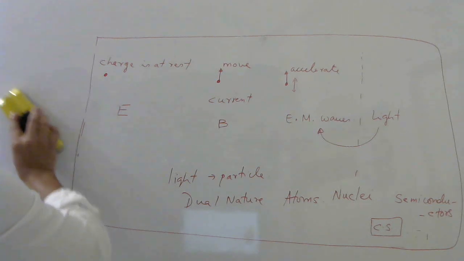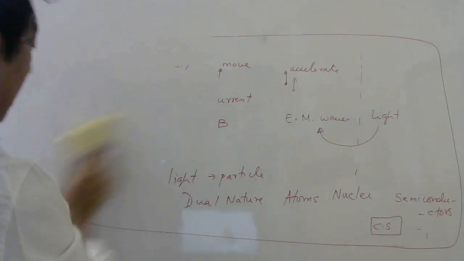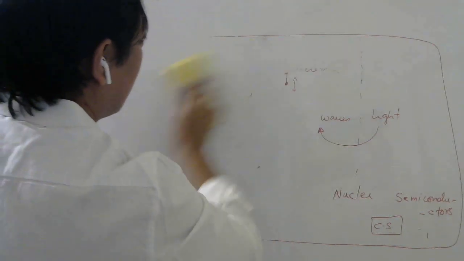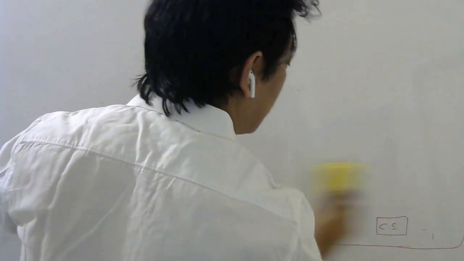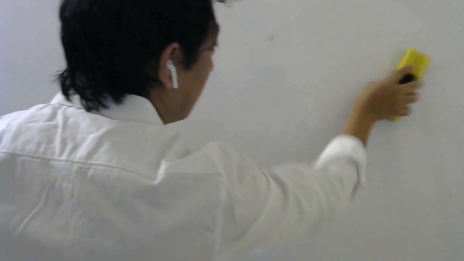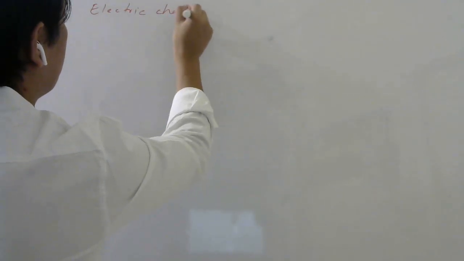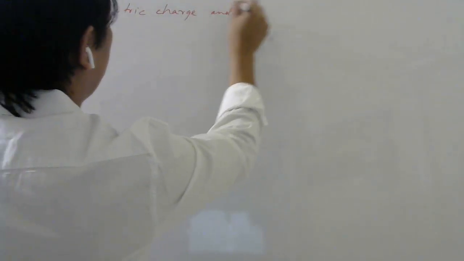So the first chapter is called Electric Charge and Fields. So we will study charges at rest. The moment I say at rest, it is always with respect to some frame of reference, right? Those are topics of first PU. So we are going to study electric charge and fields.